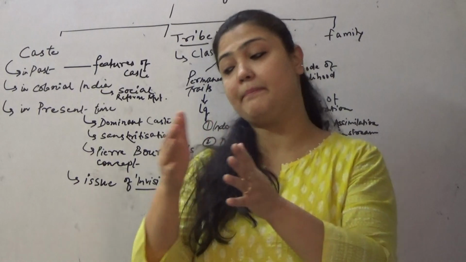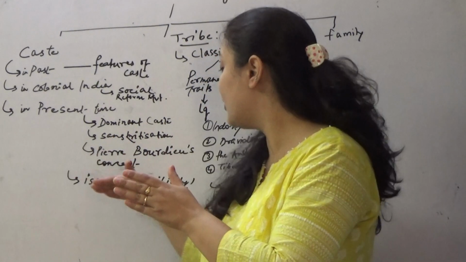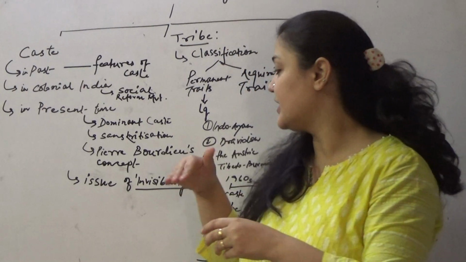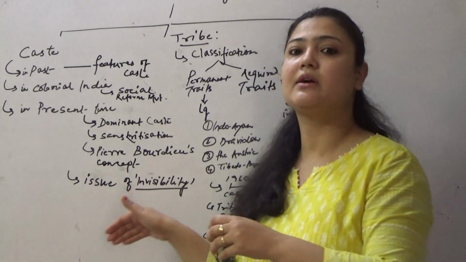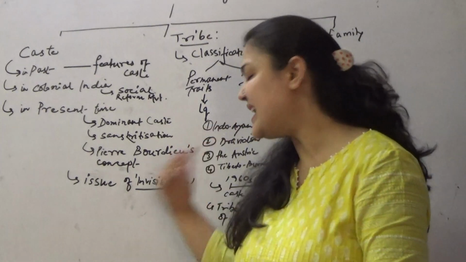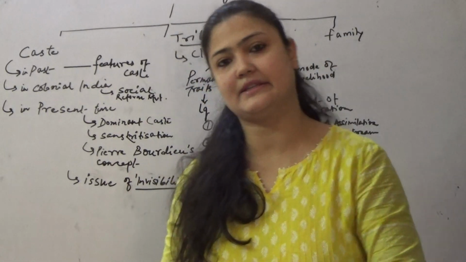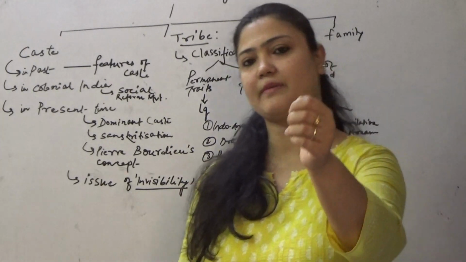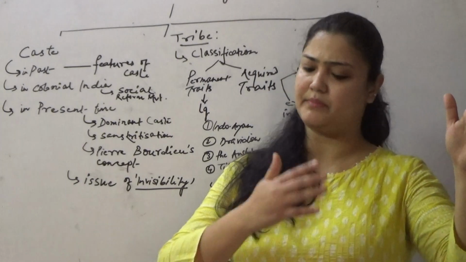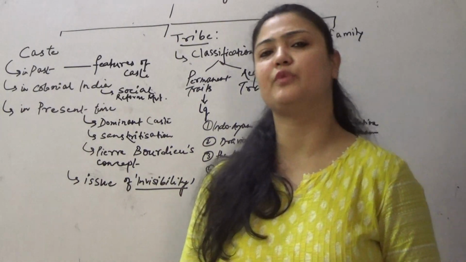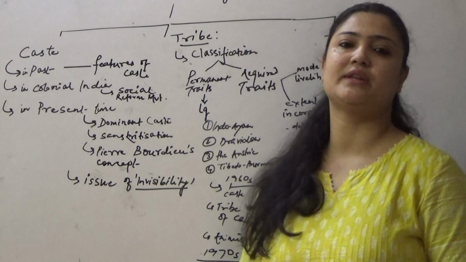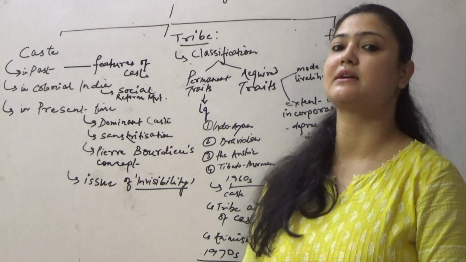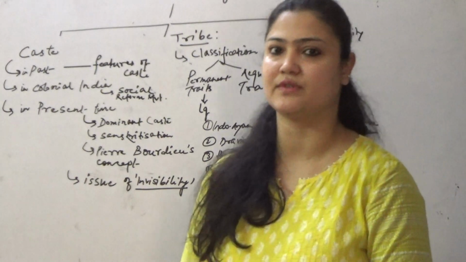On the other hand, the people of upper caste, they don't want to go with their caste identity. They want to give up their caste identity because they have been benefited with the caste identity many times. Now they just want to give up their caste identity because many generations of theirs are already in some affluent position, so they don't want to go with their caste identity. On the other hand, the people of lower caste, they want to go with their caste identity because they are reaping the benefit out of this.